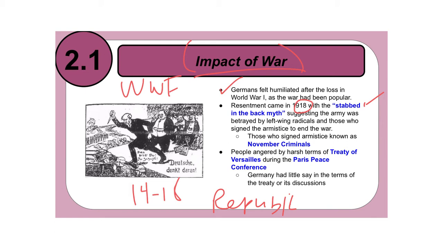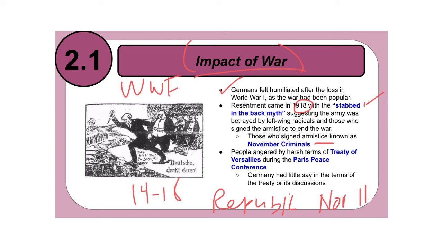And so those people who actually did sign the document that ended the war, they're known as November criminals. So this is a term that you could actually use. So those people who are called November criminals are the ones that actually signed the peace treaty that ended World War I and actually signed the armistice that ended World War I. And the reason why they're called November criminals is because World War I ended on November 11th.